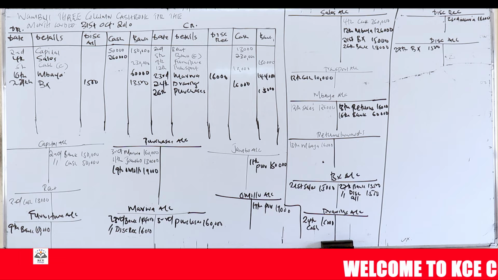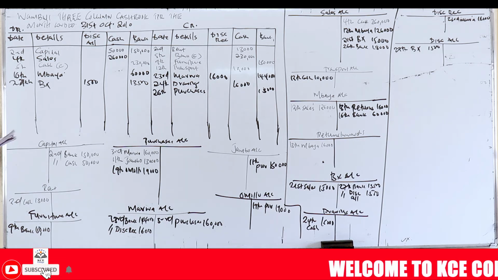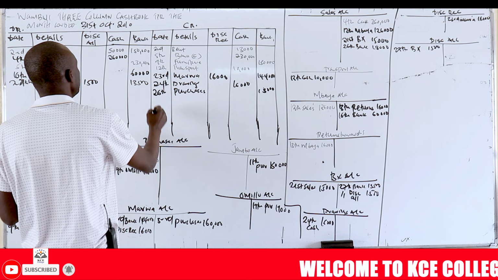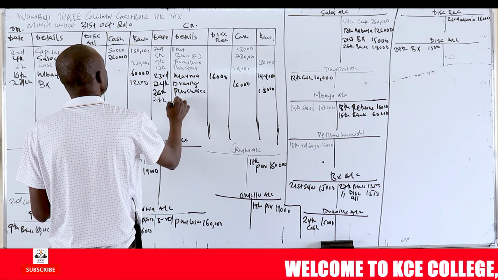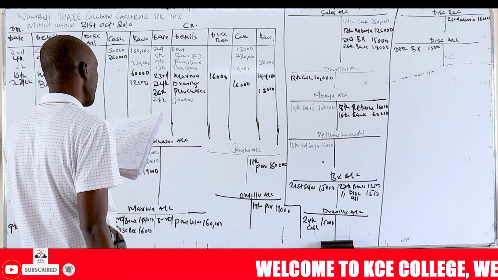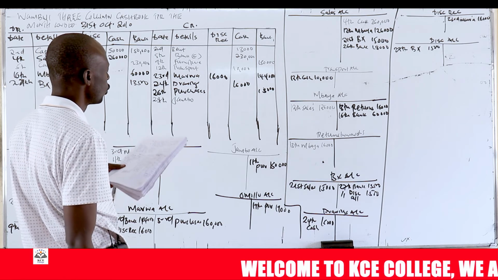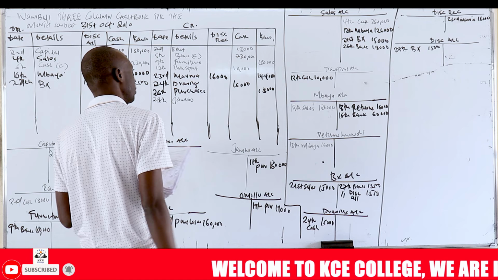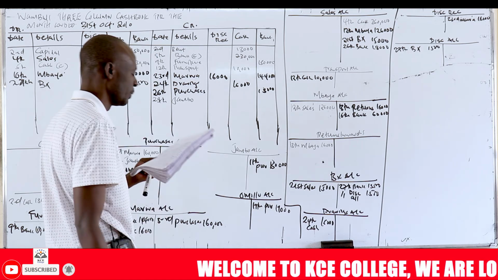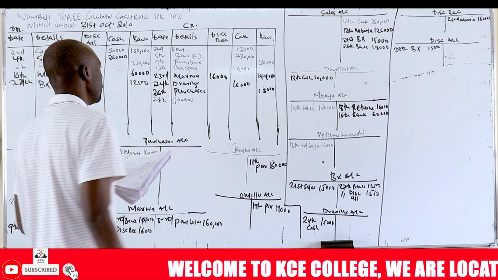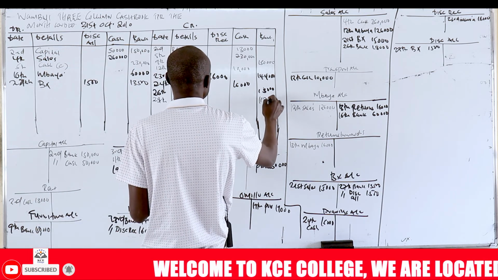On 28th, paid Jumbo Traders less 10% discount. So on 28th, you write Jumbo. He paid them the amount owing to them, which is 130,000, less 10% discount. 10% of 130,000 is 13,000, so he paid them 117,000.